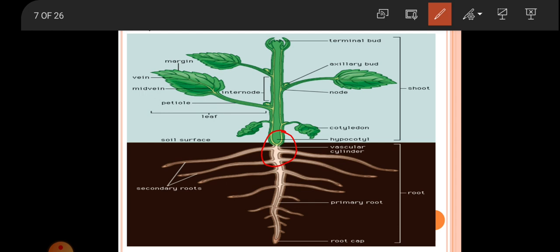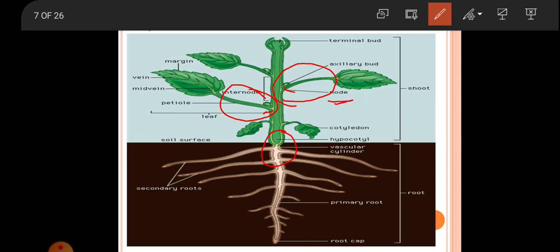So what is the nodal region? Here, the region from where the leaves arise, or the branches arise, is known as the nodal region. So this region from where the leaves arise or branches arise is known as the nodal region, or it is also known as node.